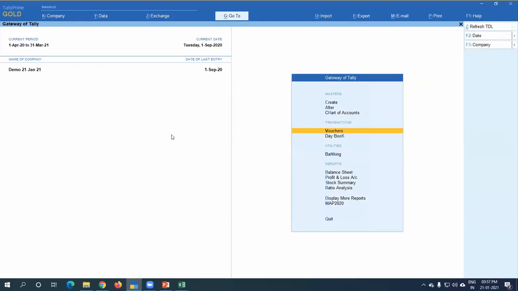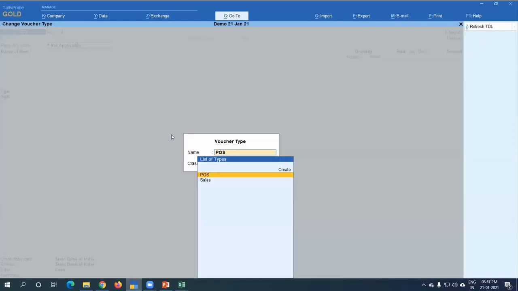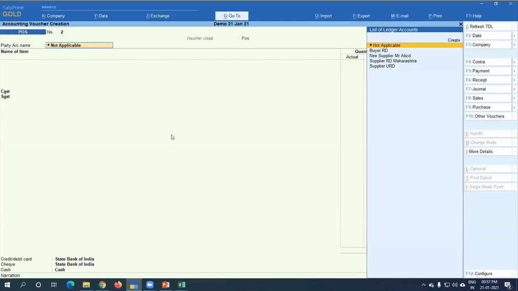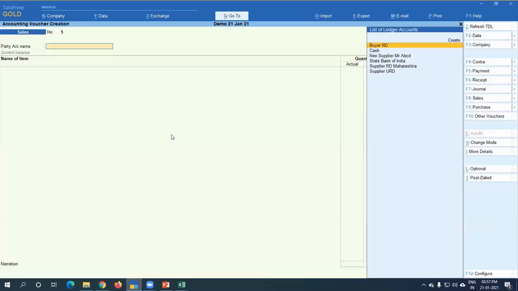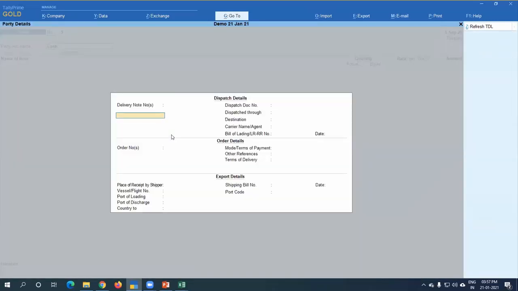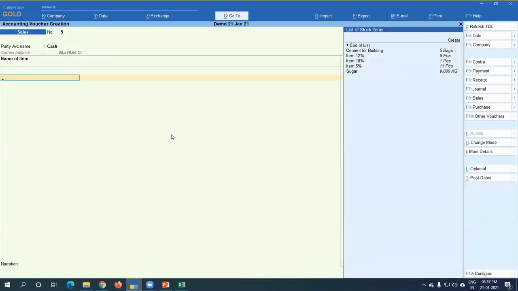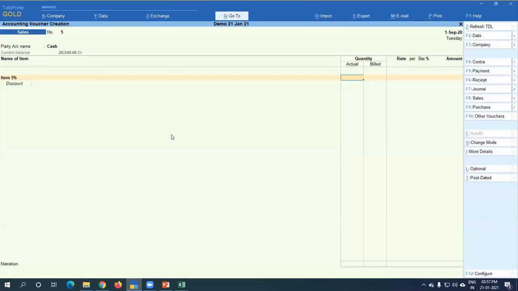Yes, 100%. See, free samples accounting has two types. One is, see, I'm putting a new fresh entry, and I'm talking mostly about sales. Okay, so suppose we are in sales, normal sales, and the party or cash, whatever you can take here. I'm not wasting your time. So suppose we are given an item. Suppose a 5% item is there. We already have 11 pieces in stock, but I am actually selling to the party.